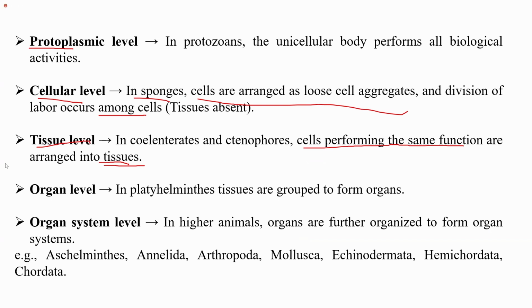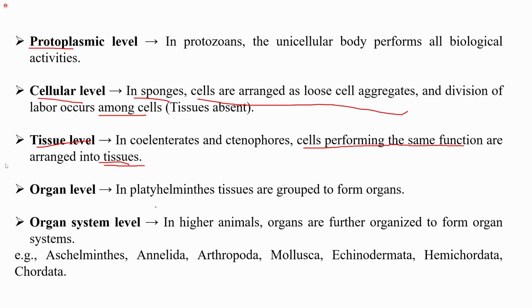So you don't need to worry about these things much now, because when we learn about these different groups one by one in detail, we will again discuss all these points there: how in sponges there is a cellular level of organization, how the division of labor takes place at the cellular level, or how in coelenterates and ctenophores cells performing the same function are arranged into tissues.